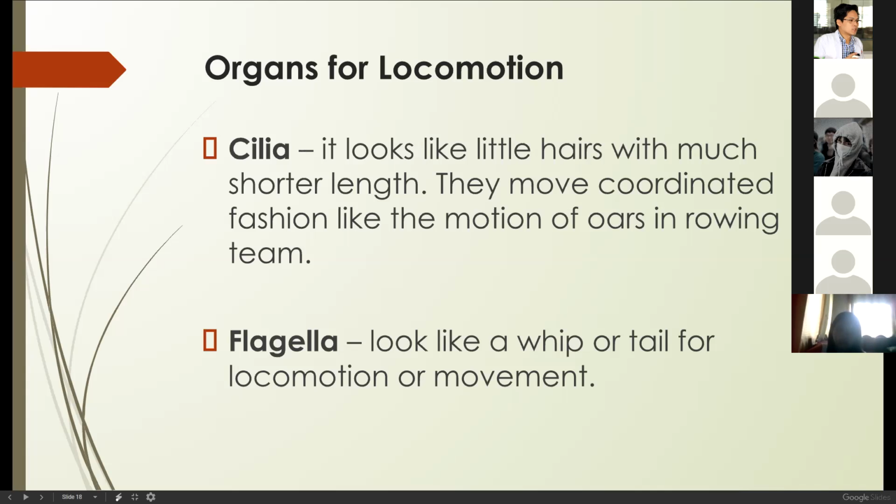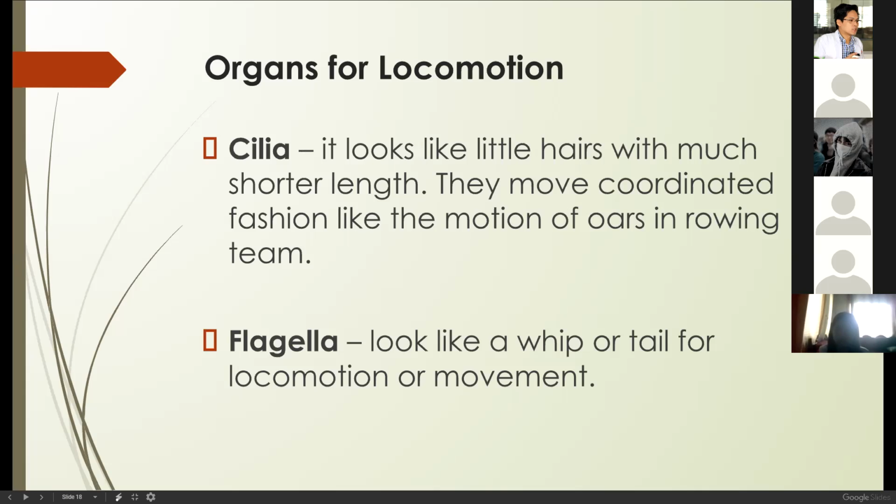They look like little hairs. Just like in your throat, it is ciliated. What else? Fallopian tubes are ciliated. There are a lot of cilia there. That is for locomotion. How about flagella?